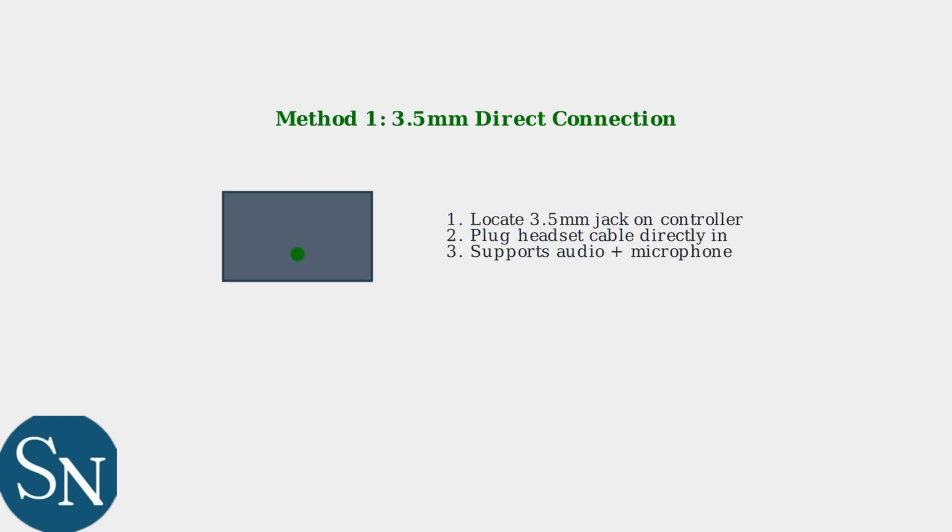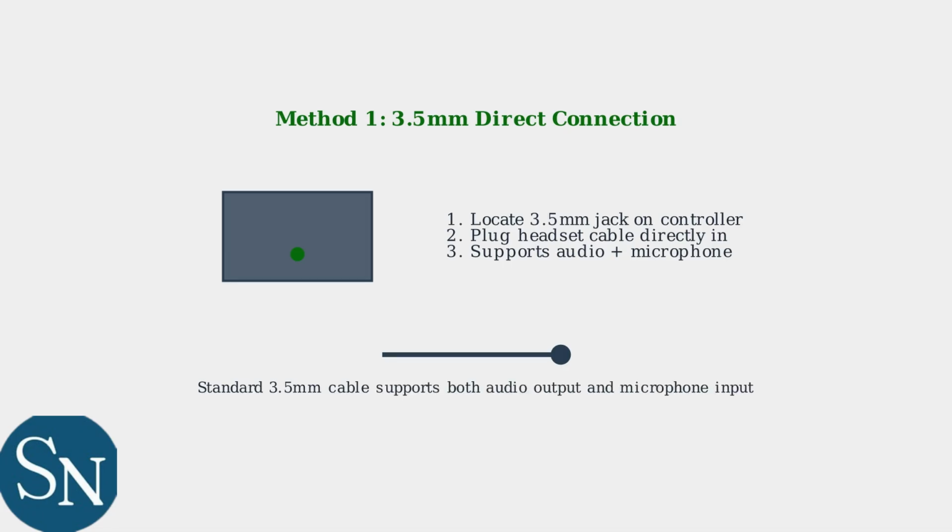Simply plug your headset's cable into the controller's headset jack, which is highlighted here in green. This connection supports both audio output and microphone input through a single cable. Most HyperX wired models use this standard 3.5mm connection.